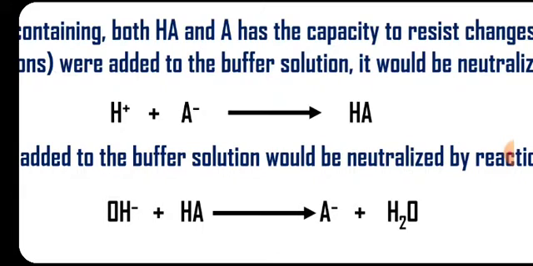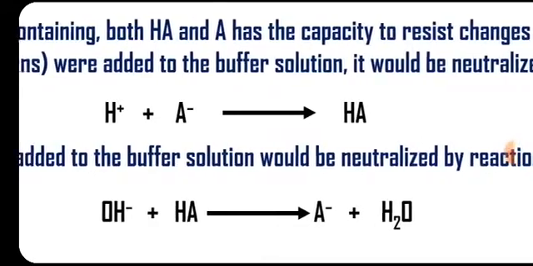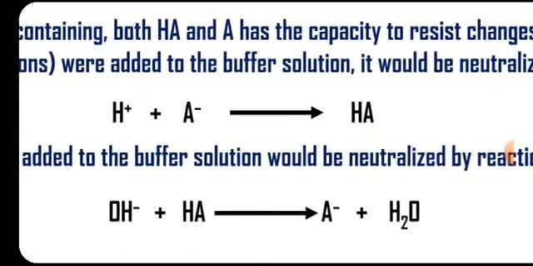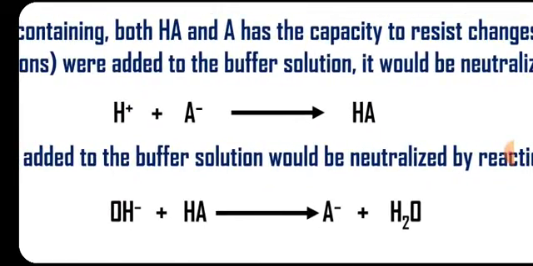Means the same type of chemicals keep on being synthesized, so that there will be no formation of free H plus ions or free OH minus ions. That is the function of the buffer system. Buffer system does not allow H plus ions to be free, OH minus ions to be free. If H plus ions are free, the pH becomes acidic.